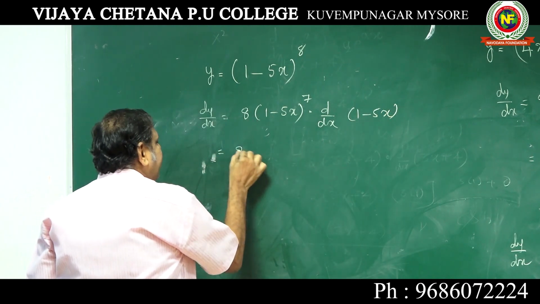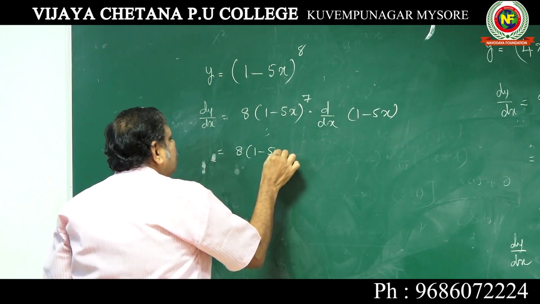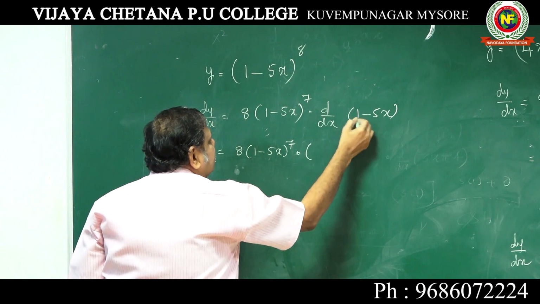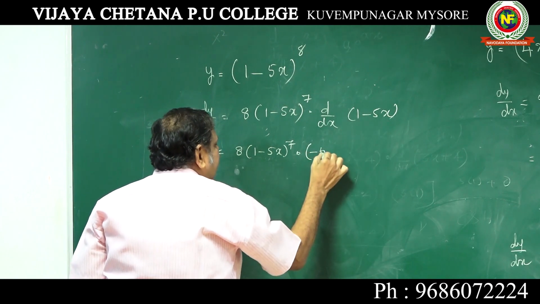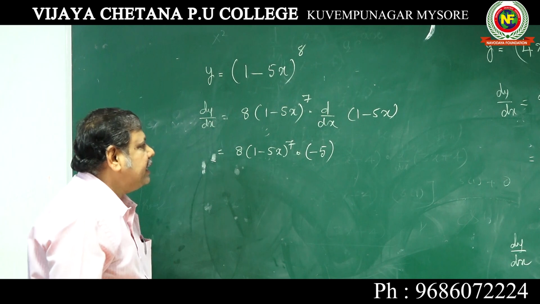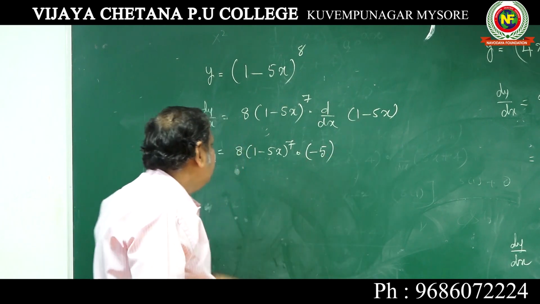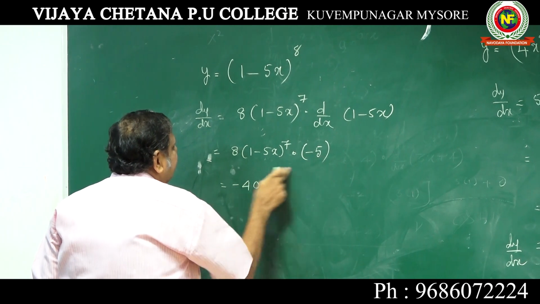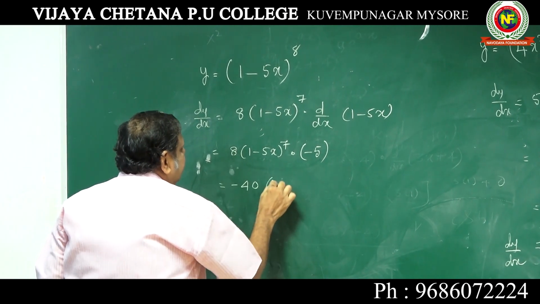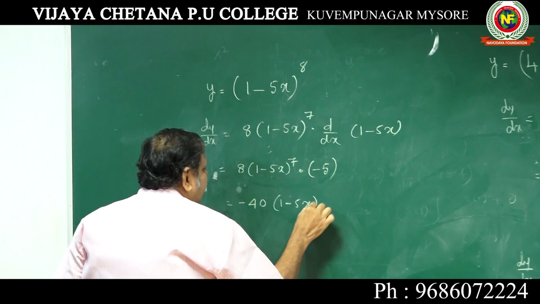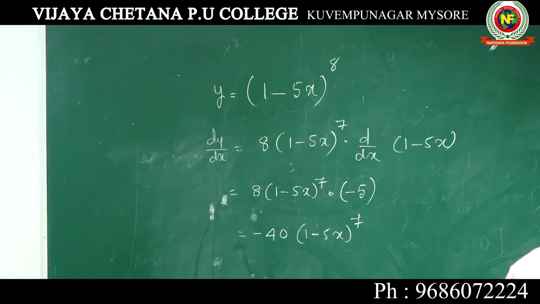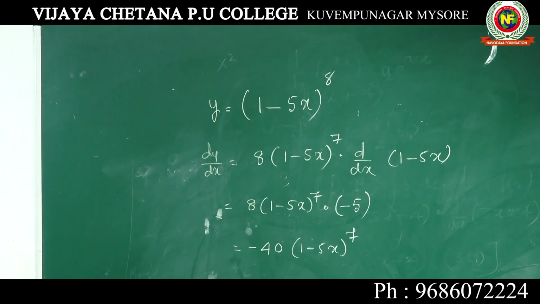Or it is 8 into (1 minus 5x) to the power of 7 into, this is 0, minus 5 into 1, minus 5, since d by dx of x is 1. So the answer is minus 40, minus 5 into 8, minus 40 into (1 minus 5x) to the power of 7. That is the answer. I hope all of you have understood. We will do some more problems.